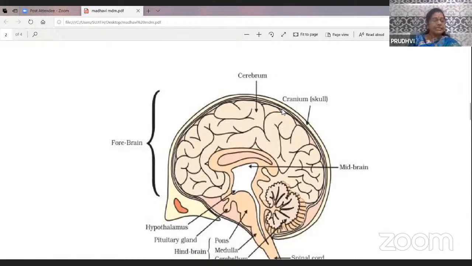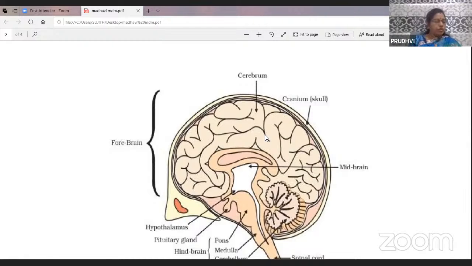Cerebrum is the highest center for controlling several functions in the body. The most important aspect of the cerebrum is that the right hemisphere controls the functions of the left side of the body and the left hemisphere controls the functions of the right side of the body.